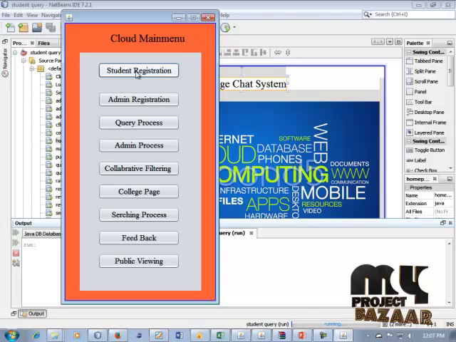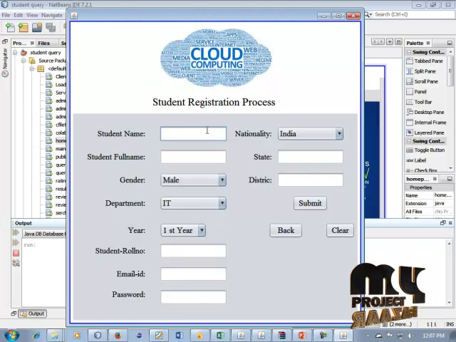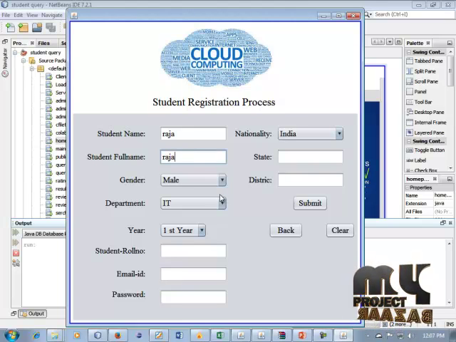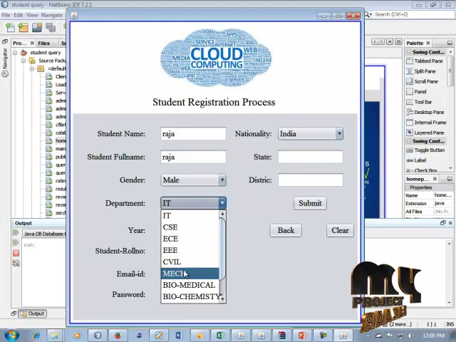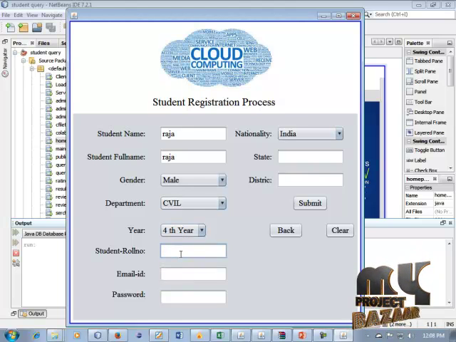So the first module, the student registration process. When we click this button, the student registration form is created. First we type our student name. Okay, it is Raja. Full name, Raja. Mail. It is our department selection. We select civil department. It is our final year. Okay, student roll number. It is R, okay, 1000. It is your choice for selection. Email ID, Raja.